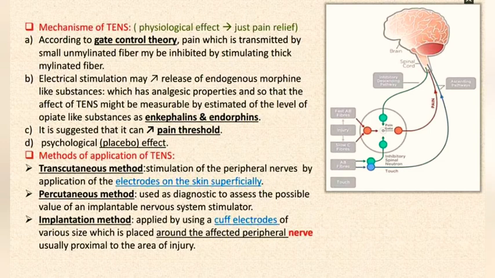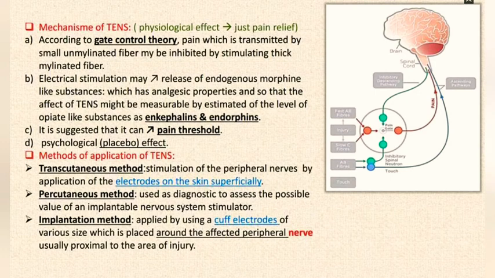According to gate control theory, pain which is transmitted by small unmyelinated fiber might be inhibited by stimulating thick myelinated fiber. Electrical stimulation may release endogenous morphine-like substances, which have analgesic properties, so the effect of TENS might be measurable by estimating the level of opiate-like substances such as enkephalins and endorphins. It is suggested that it can raise pain threshold. Psychological placebo effect.